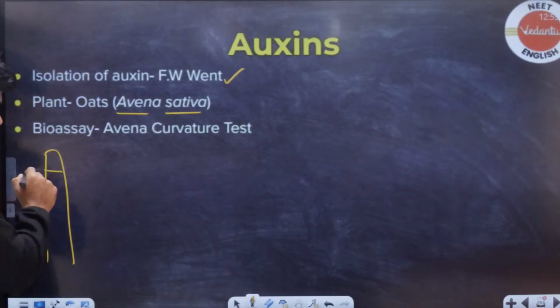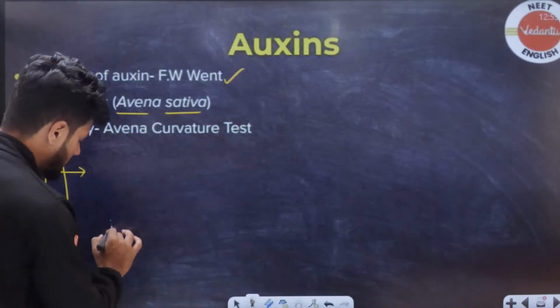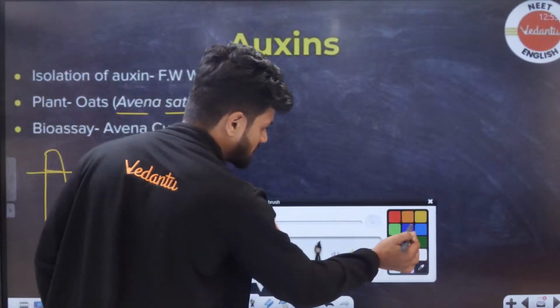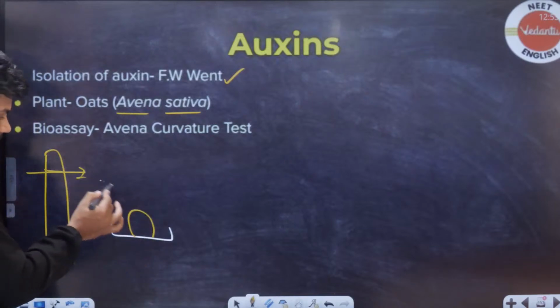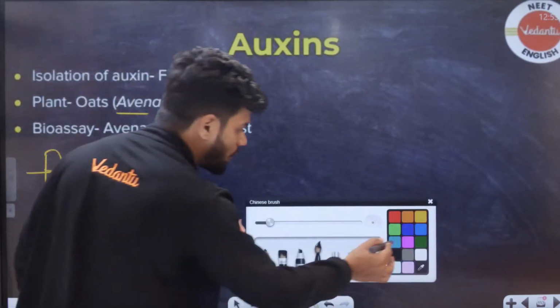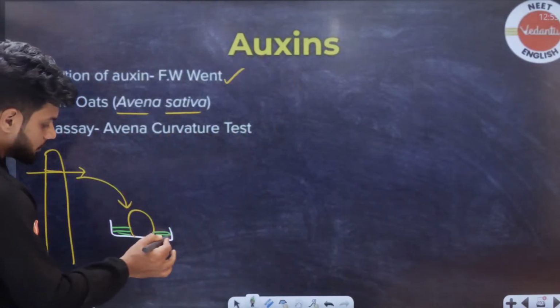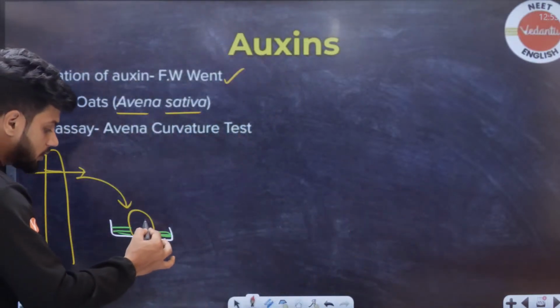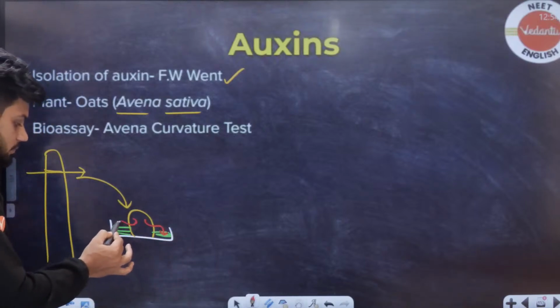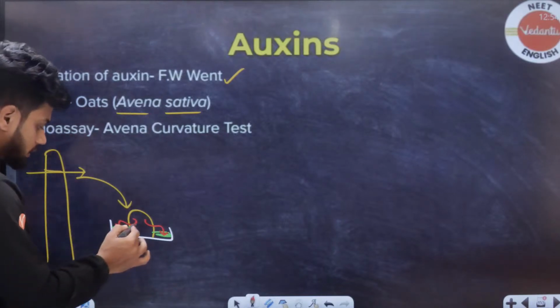So what they did, they cut this tip and took, let's say, a petri dish. In the petri dish, they added this tip, and they also added certain agar, an agar slab. Now what happened is all the phytohormone transferred into the agar slab.